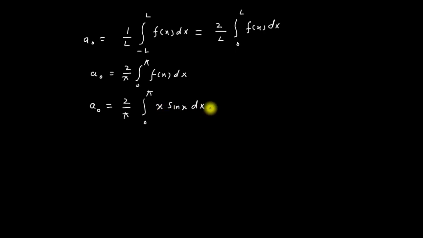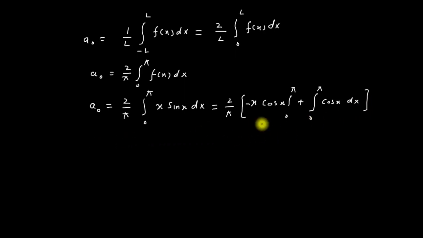According to the product rule, this becomes 2 divided by pi into x times minus cos x, limits from 0 to pi, plus integration from 0 to pi of the derivative of x, which is 1, times cos x dx.